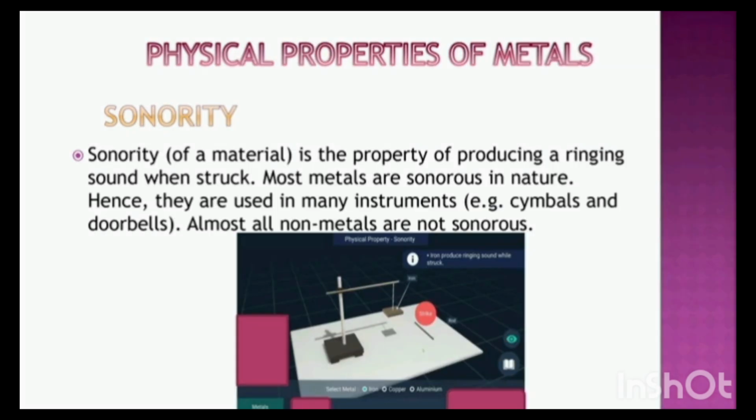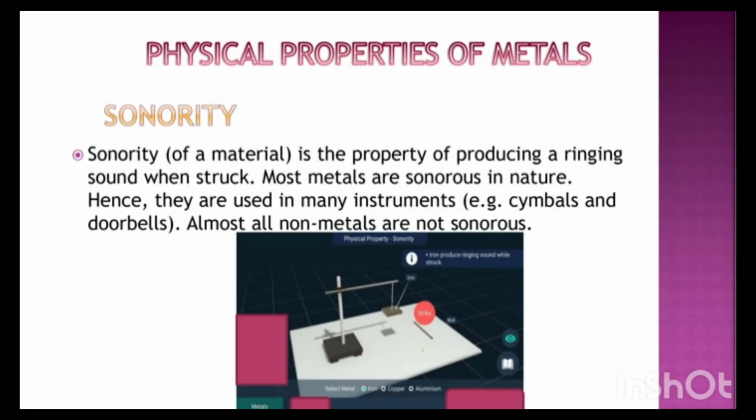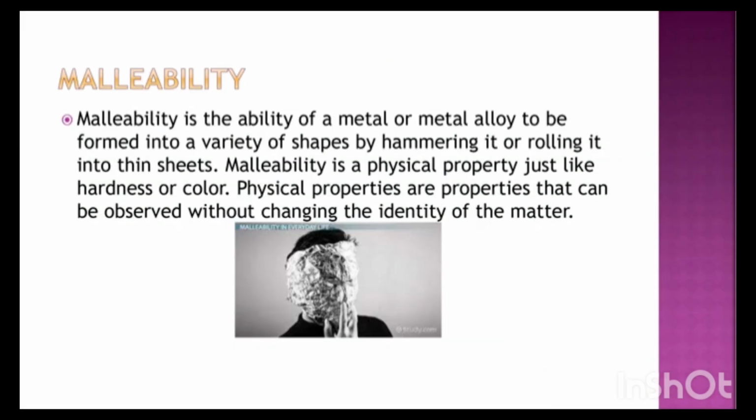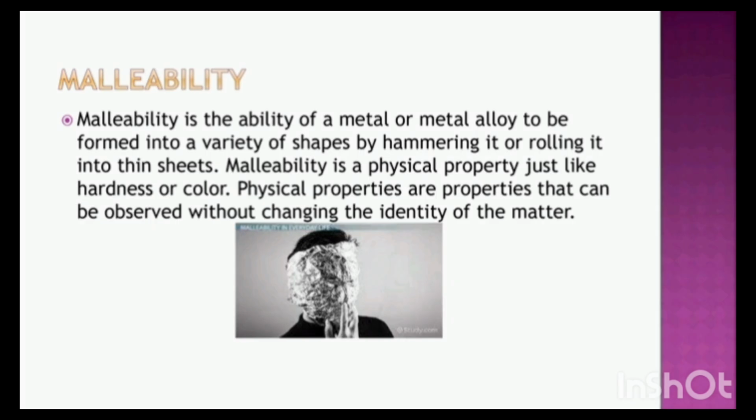Physical properties of metal. The first is sonority. Sonority is the property of producing a ringing sound when struck. Most metals are sonorous in nature. Next is malleability. Malleability is the ability of a metal or metal alloy to be formed into a variety of shapes by hammering it or rolling it into thin sheets.